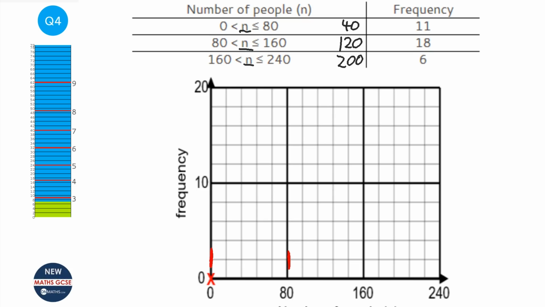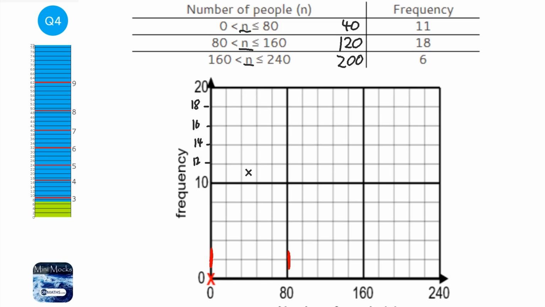So it says frequency is 11, so looking at the scale it looks like it's going up in twos, so that would be 12, 14, 16, 18 and 20, so that works. So we're going to plot it halfway between the two red lines that I've just shown, and it's going to be halfway between 10 and 12, so it's going to be about here. And they're quite forgiving as long as they understand the point you're trying to do. If you're slightly off it, they are quite forgiving with that.